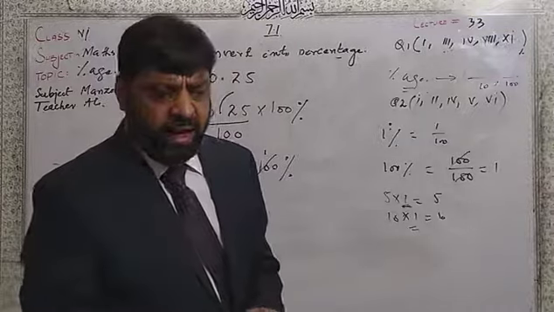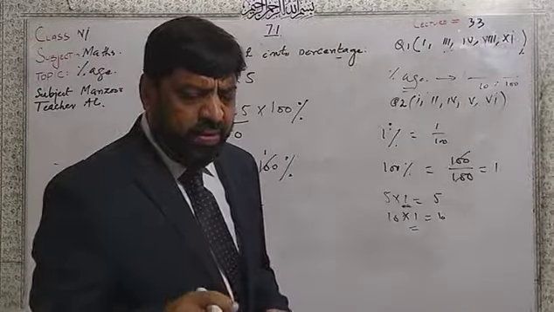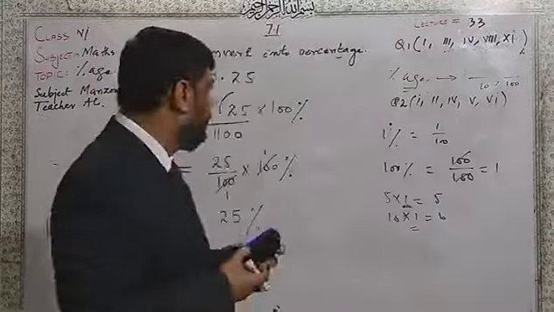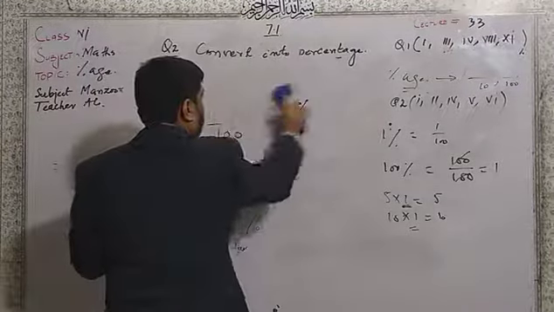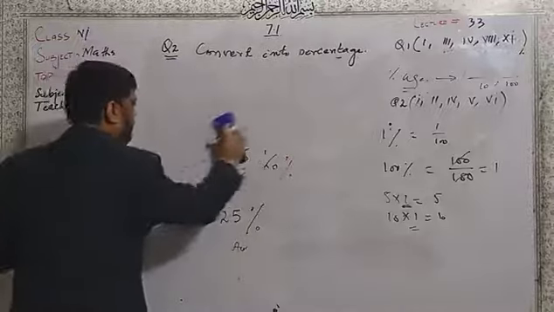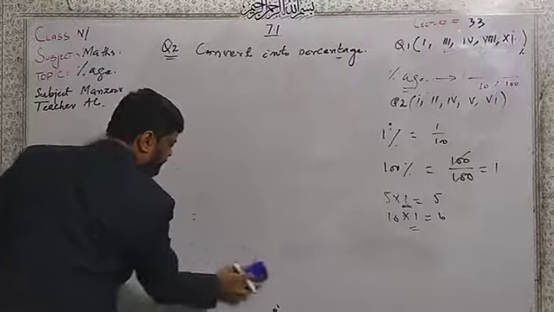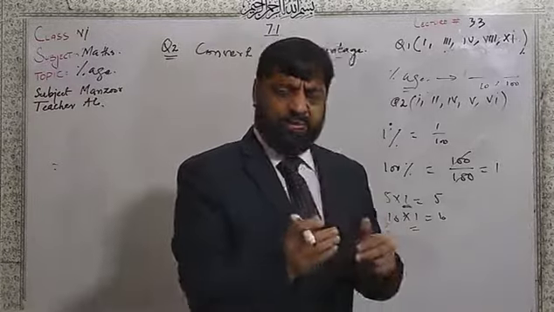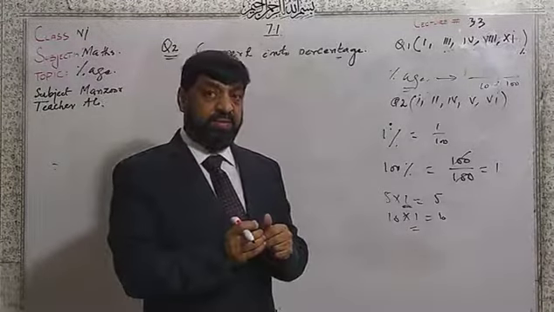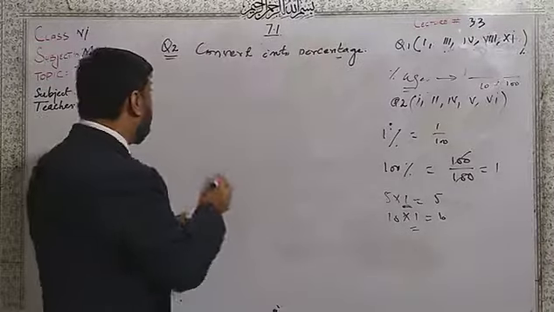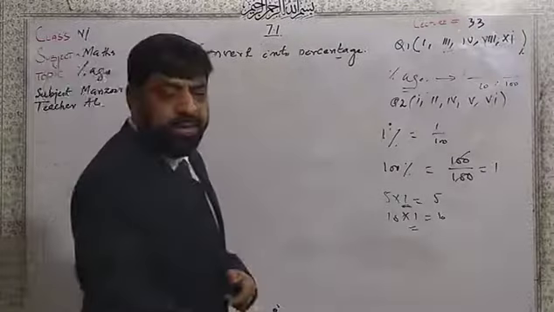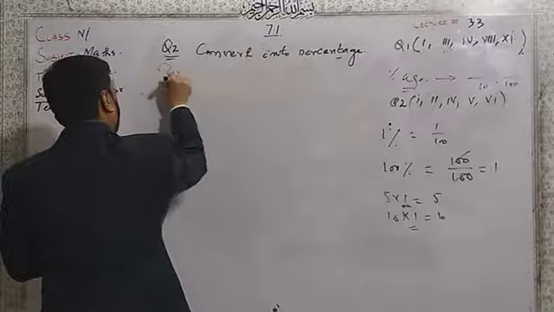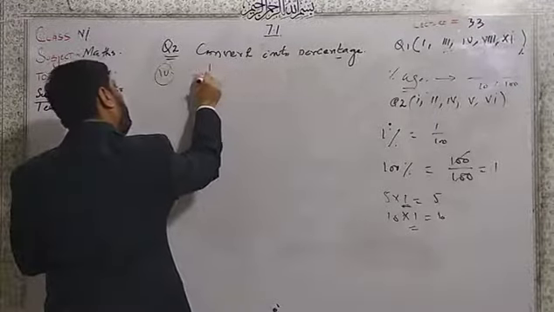Here I have 1 over 8. Now let us see. This is the challenging part because there is no such value that we multiply by 8 and get the 100 directly. Here, part number 4, 1 over 8.